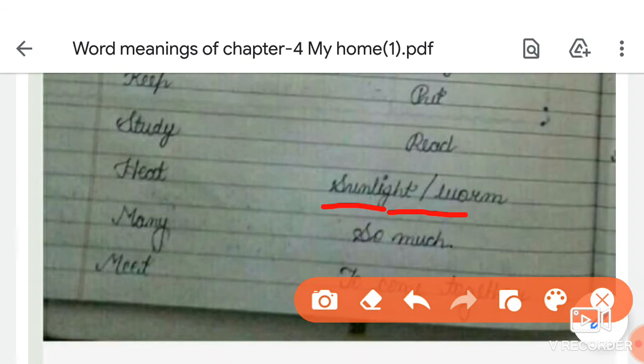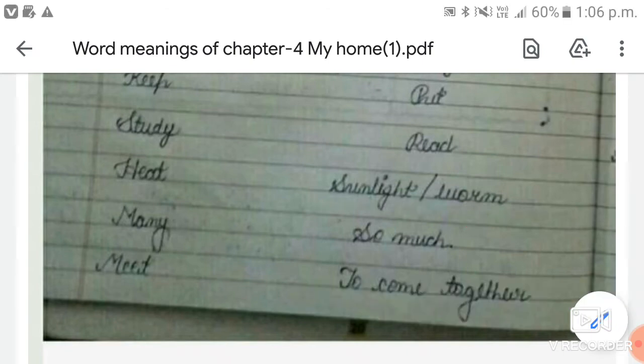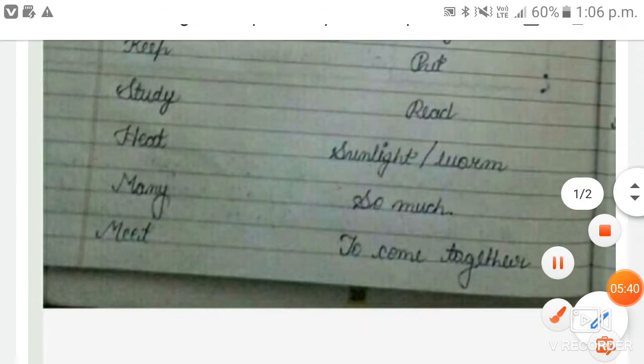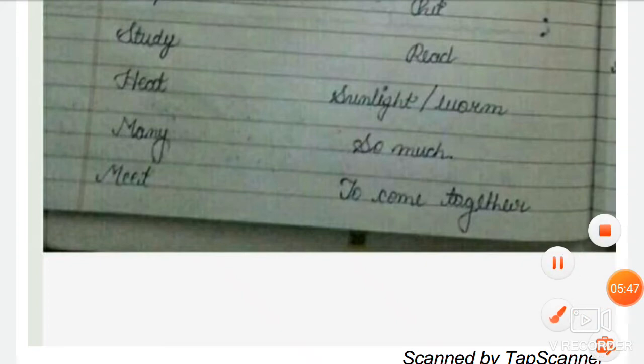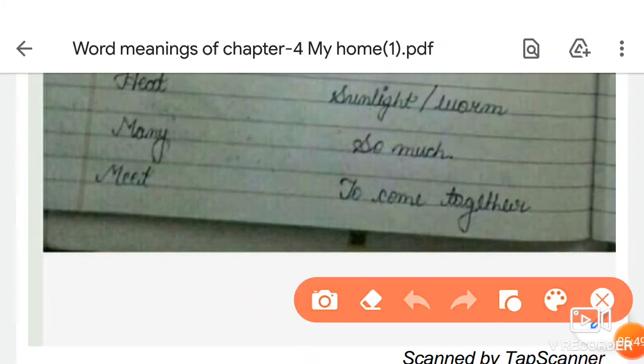And the next one is warm. What is the spelling of warm? W-A-R-M, warm. So come to the next word. The next word is many. What is the spelling of many? M-A-N-Y, many. And many means so much.